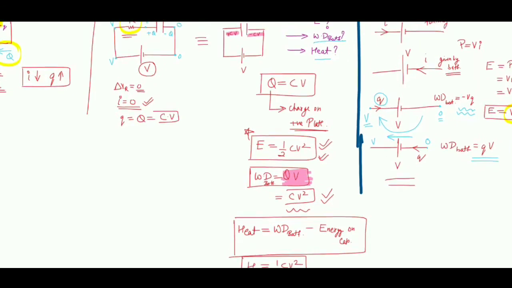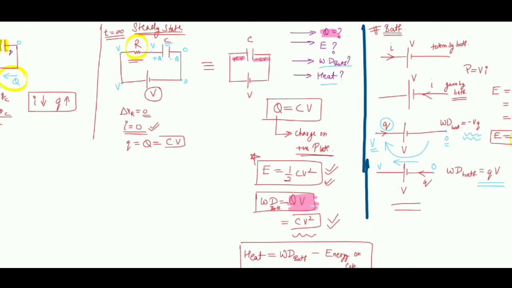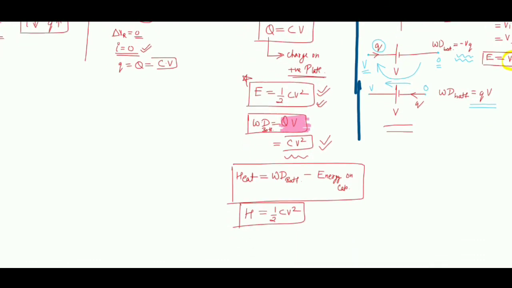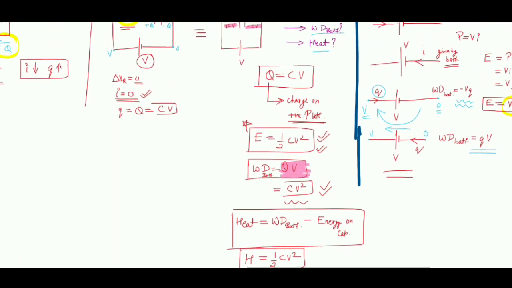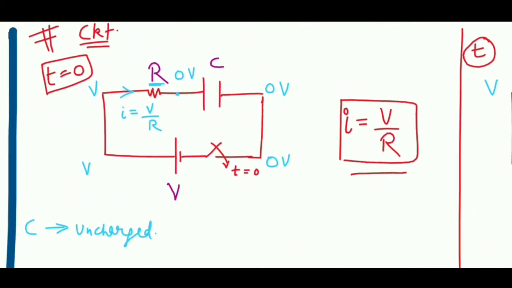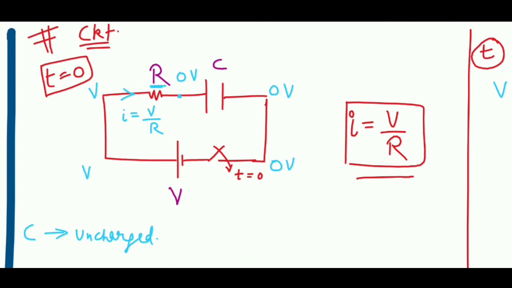So these are all the parts which can be figured out like this. But this formula, heat equals work done by the battery minus energy on the capacitor, is not the very general formula. There is one more formula which is more general. Why am I saying this is not the most general formula? Because right now we have taken an uncharged capacitor. But sometimes in numericals you are going to get a charged capacitor put in this situation.